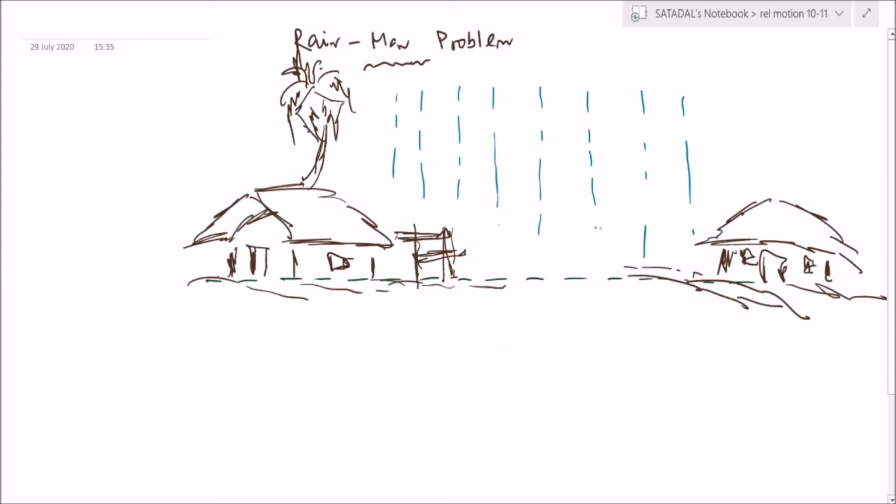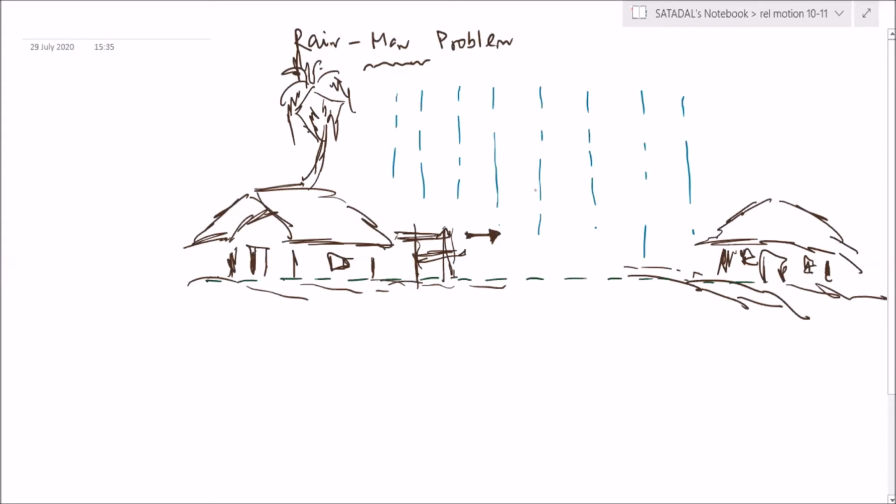And a person wants to move from here to there. I'm not able to draw that person. Actually, I don't have that much control over the pen tab. On a board, I would have done it, but anyway. So a person wants to move in that direction.